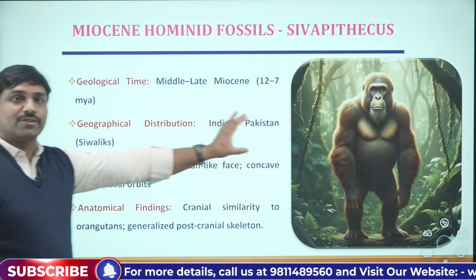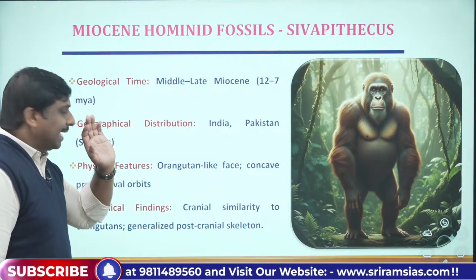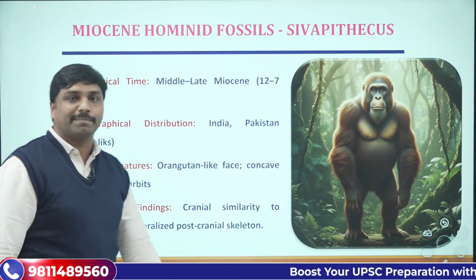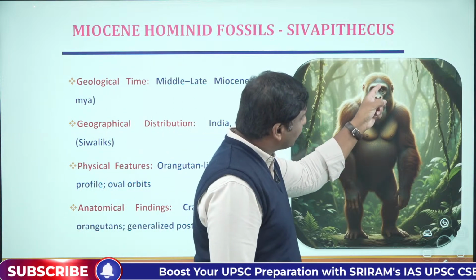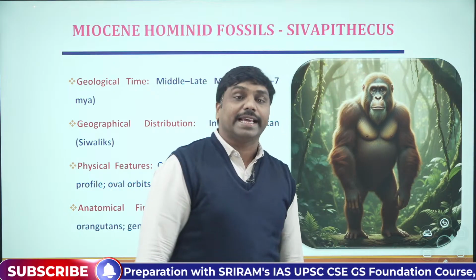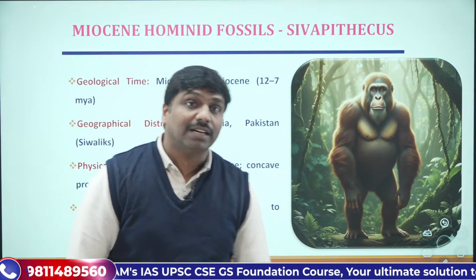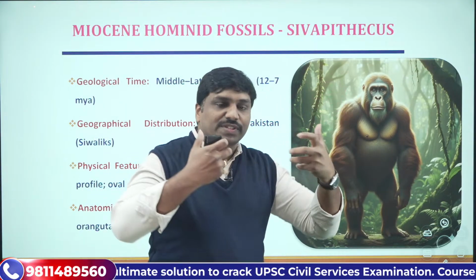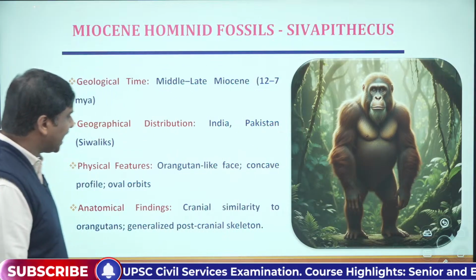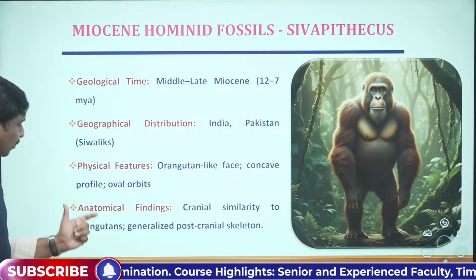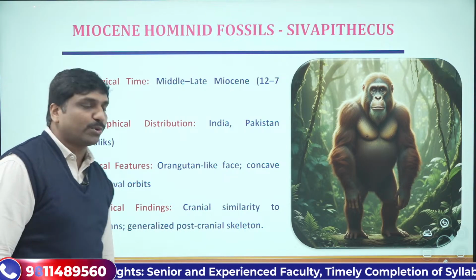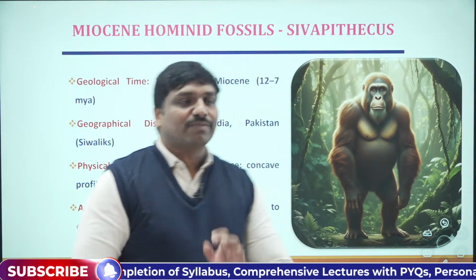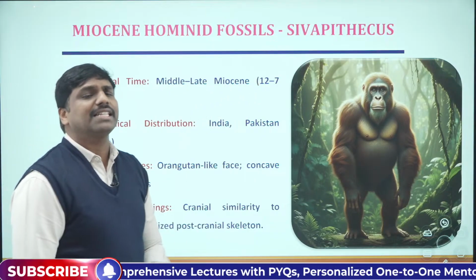Now look at the physical features of this particular Shivapithecus. It had an orangutan-like face, concave profile and oval orbits. Orbits were oval, and the face resembled that of an orangutan, and apart from this, it had a concave profile. Can you see the concave profile? Next, the cranial similarity was similar to the orangutans, and a generalized postcranial skeleton was there. This is another important finding. These were some points that you can remember about Shivapithecus.